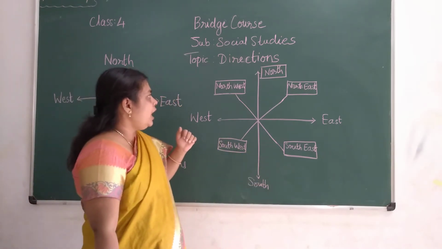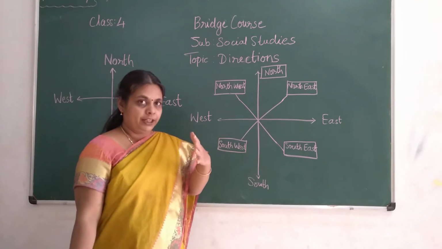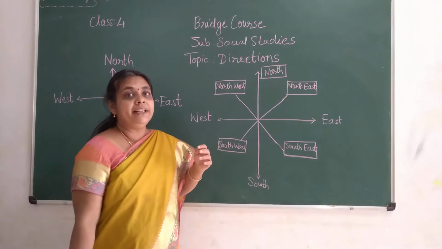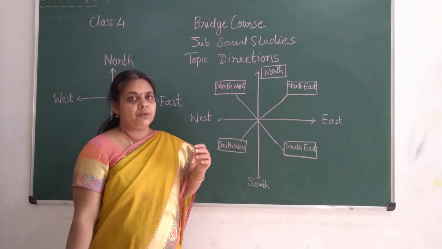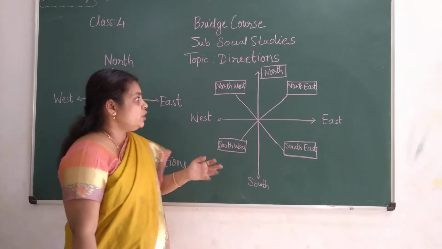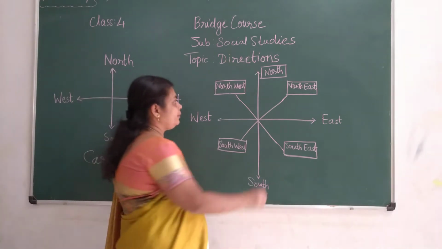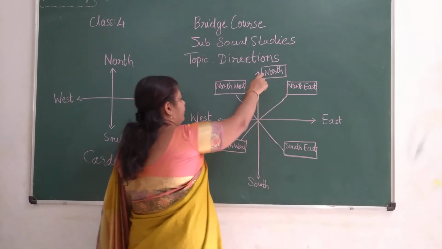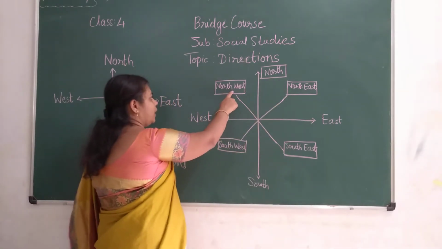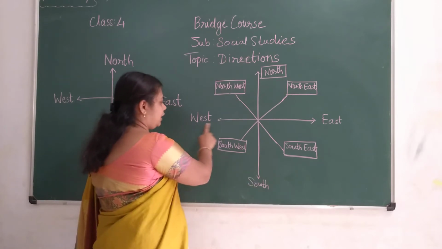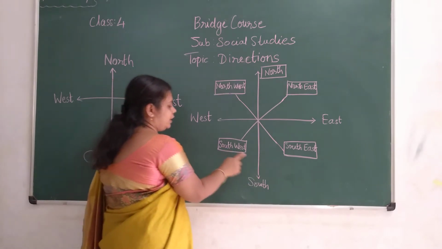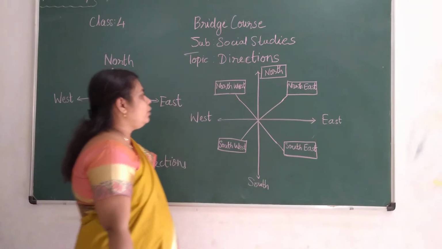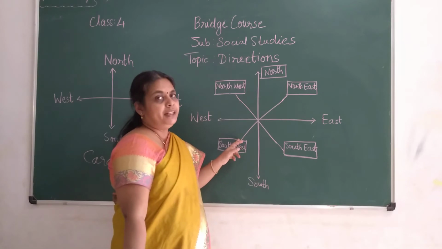The next one: from the four directions, another four more directions are there. They are called intermediary directions, or intermediate directions. So what are they? We will see now, children. Between north and east, it is northeast. Between north and west, it is northwest. Between south and west, it is southwest. Between south and east, it is southeast. So these four directions are intermediate directions, children.